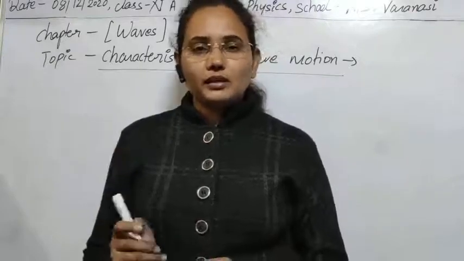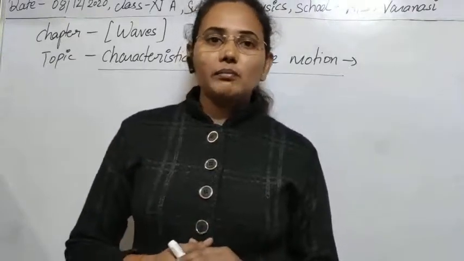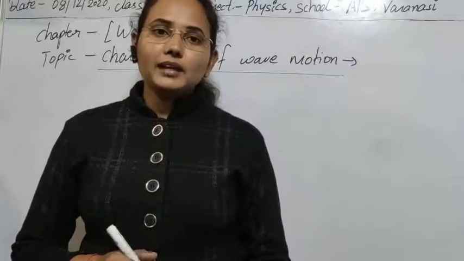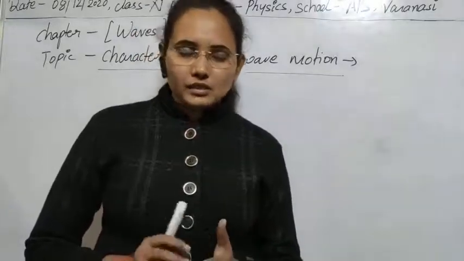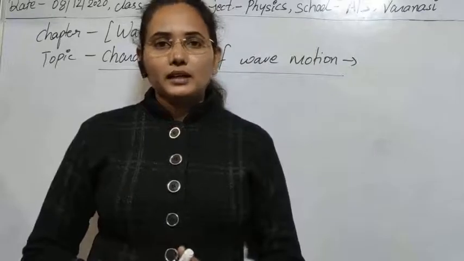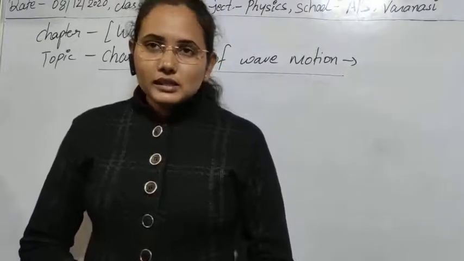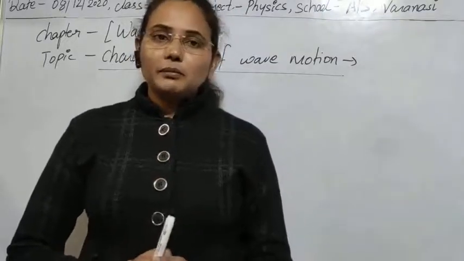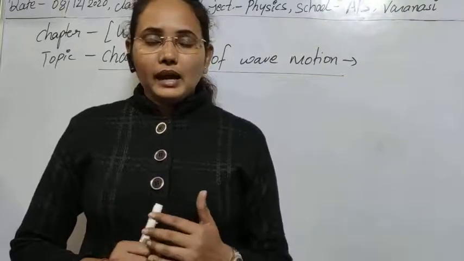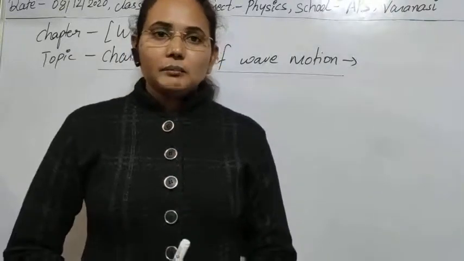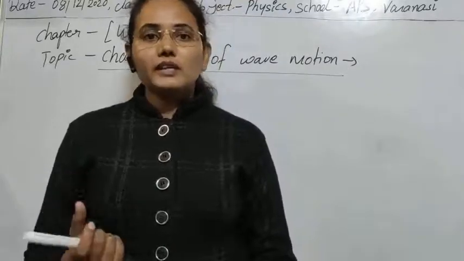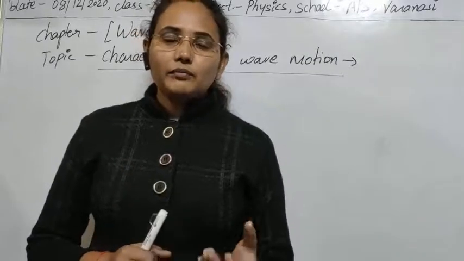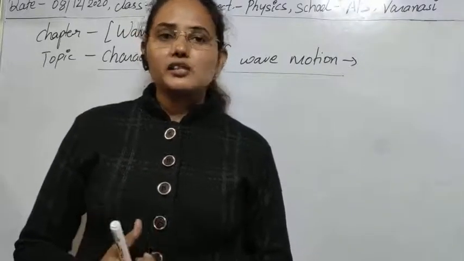After some time that second particle will start to vibrate. So the second characteristic of wave motion is that a material medium is needed for the propagation of a mechanical wave, and all the material particles should vibrate simple harmonically. Clear? I think there is no confusion. Third, the particles that are vibrating simple harmonically will always have a phase difference. The particles executing the motion always have a phase constant, and with the help of that phase constant you can understand the propagation of the wave.